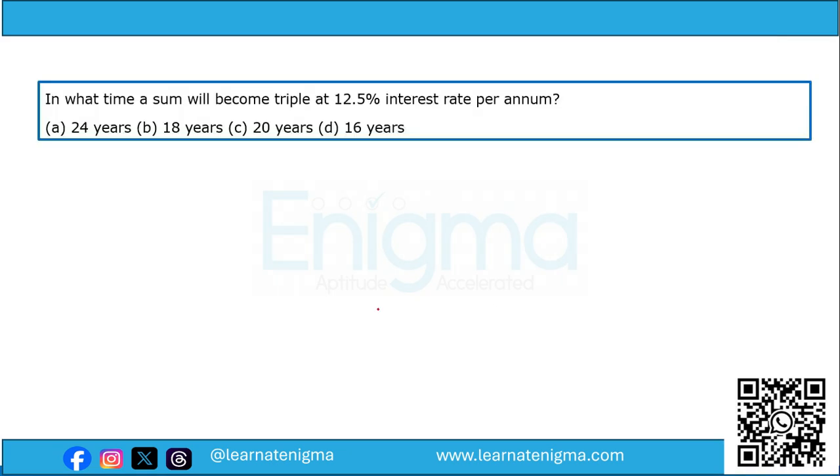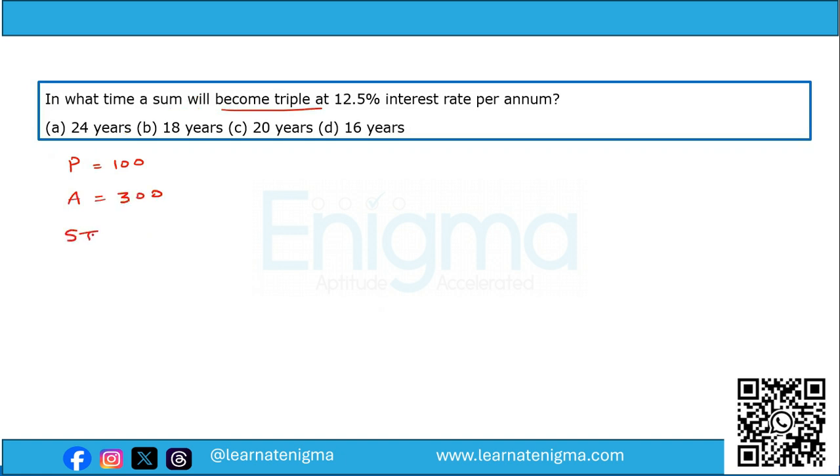In what time a sum will become triple at 12.5% interest rate per annum? Now, as the type of interest is not mentioned specifically, we assume it to be simple interest. Now, let's assume the principal to be 100. So we want the sum to become triple. So therefore, amount will be 300.